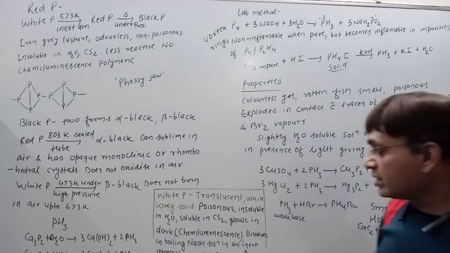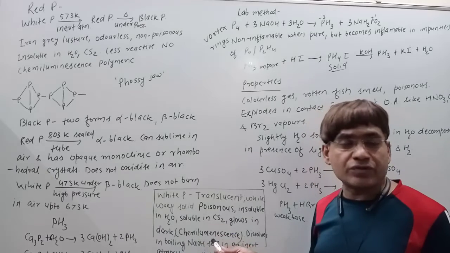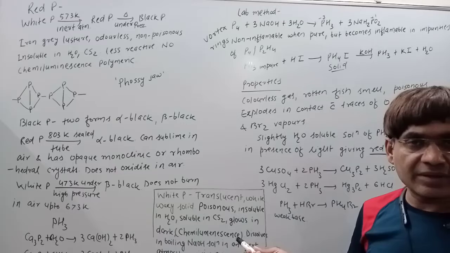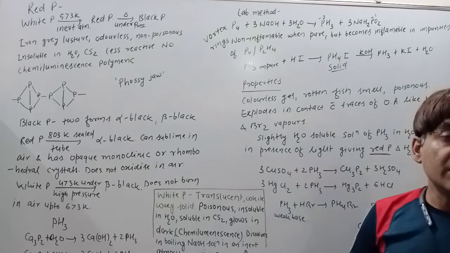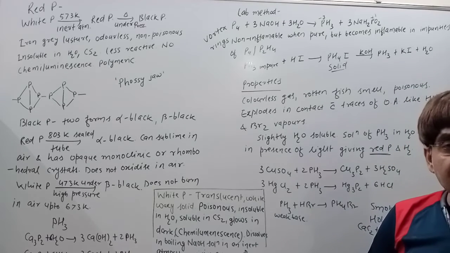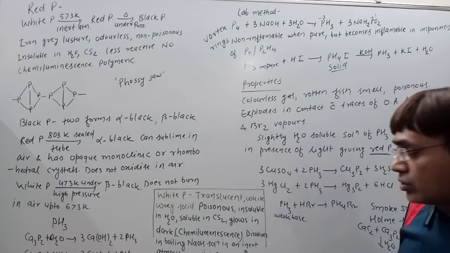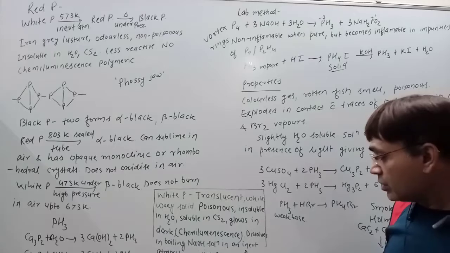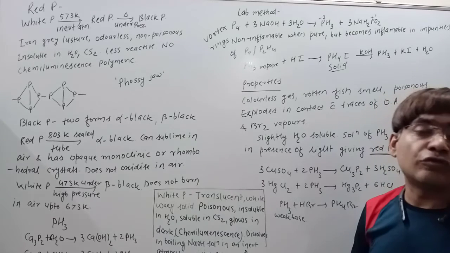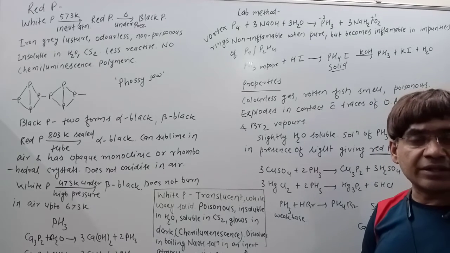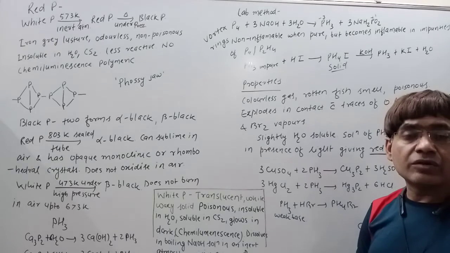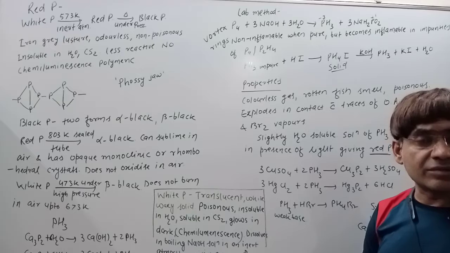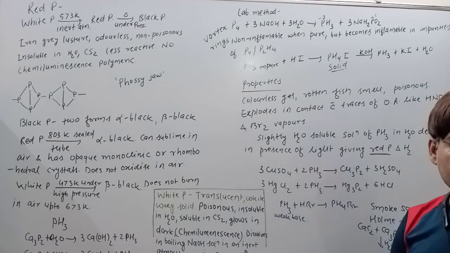Now, in the last, this white phosphorus is quite unstable and hence highly reactive. The reason for its instability and greater reactivity is that it exists in the form of discrete units of P4.